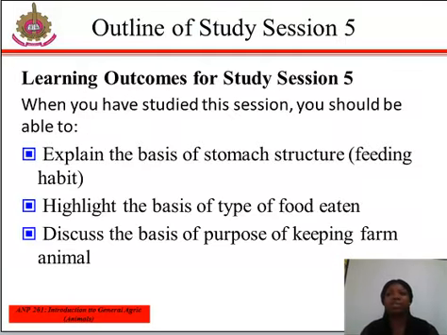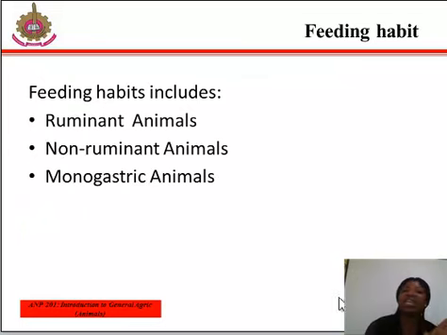At the end of this study section, you should be able to explain the basis of stomach structure, that is the feeding habits. You should be able to highlight the basis of types of food being eaten by these farm animals, and lastly you should be able to discuss the basis of purpose of keeping farm animals. Let's discuss this learning outcome one after the other.